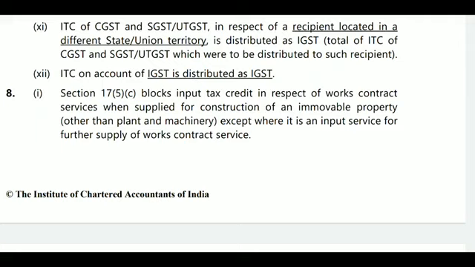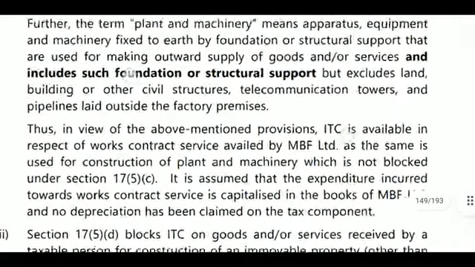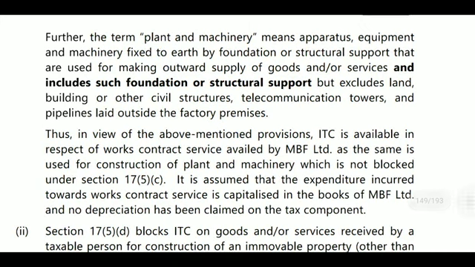And in terms of plant and machinery, it means various equipment and machinery fixed to the earth by foundation or structure. What is meant by plant and machinery? Plant and machinery means apparatus fixed to the earth by foundation or structural support, used for making outward supplies of goods and services, and includes such foundation or structural support, but excludes land and building or other civil structures, telecom towers and pipelines laid outside factory premises.